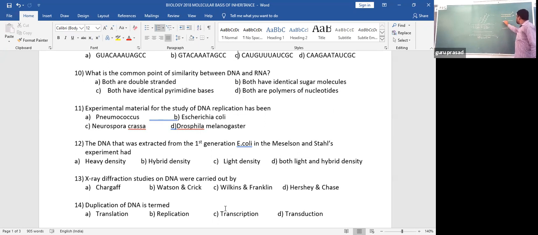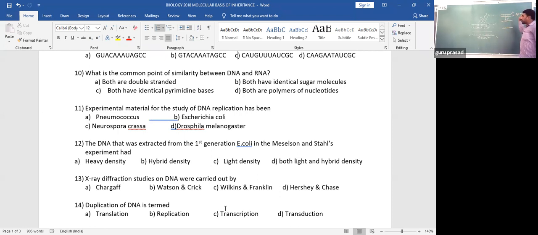So when you study the concept of DNA replication, you ultimately come to this point that before DNA replication, the two strands are separate. Unwinding of DNA takes place. On these two strands, the new strands are synthesized. Hence, they are transferred to a media containing N15 now.